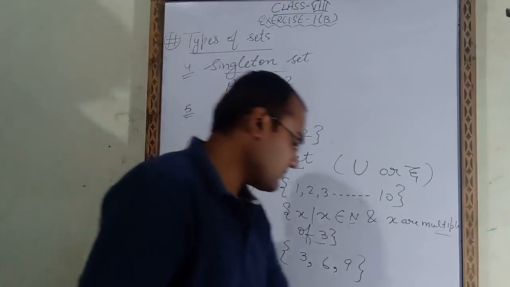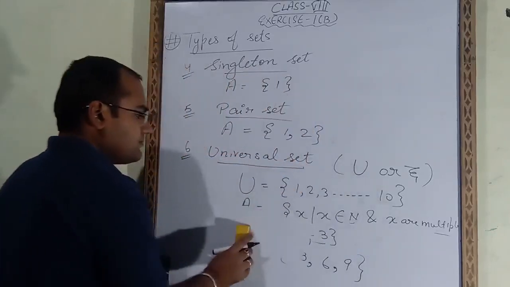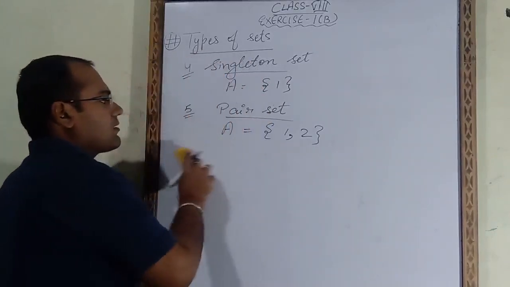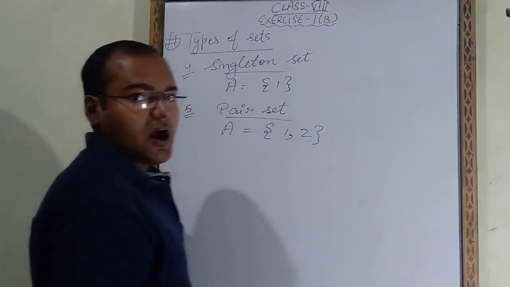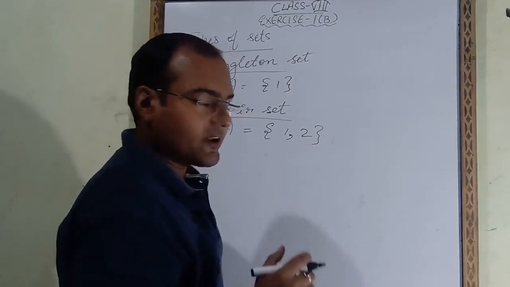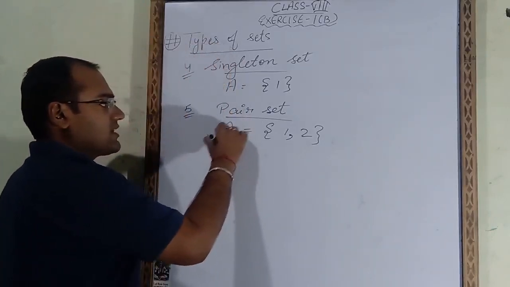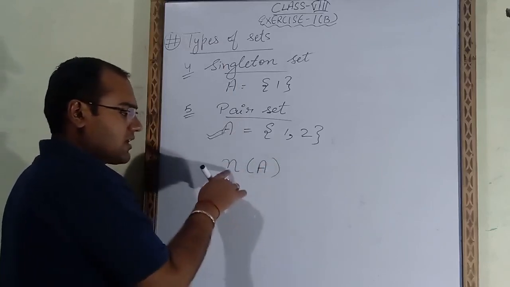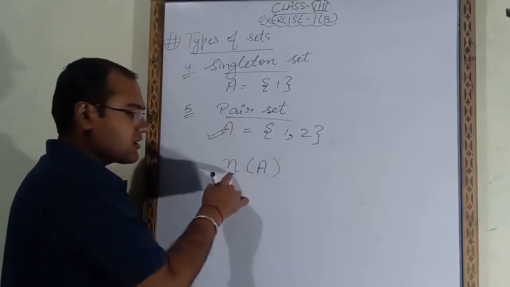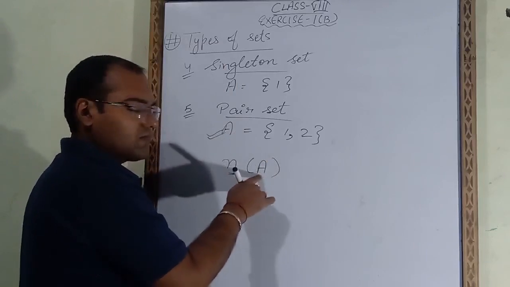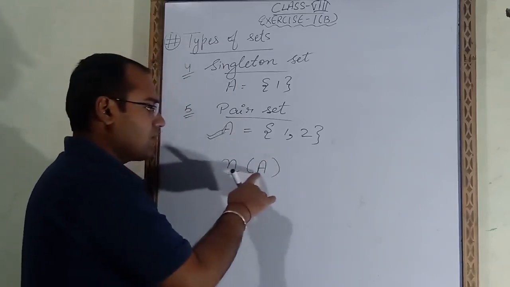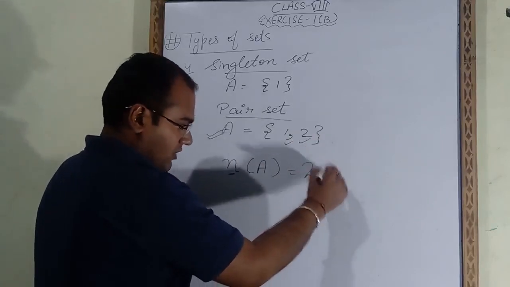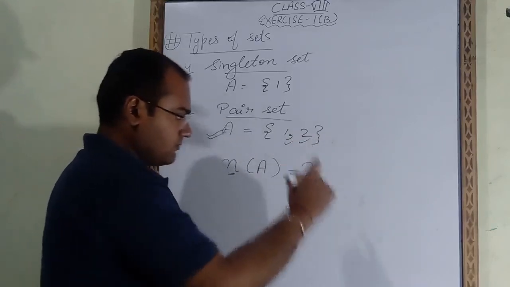Now next. Now next topic is cardinal number. How to write the cardinal number? Suppose this set is given, set A. So to represent cardinal number we have to show it like this. Cardinal number means small n. Cardinal number of A set, so A should be capital. So cardinal number of A is equal to how many elements are there? 2 elements are there. So we have to write cardinal number of A is equal to 2.